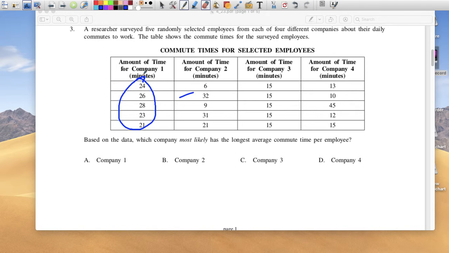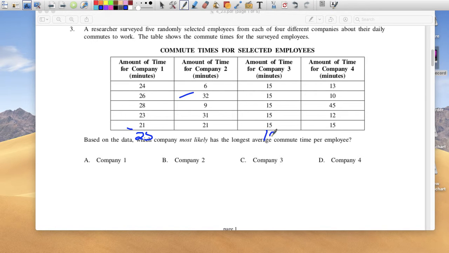Okay, so I'm just going to add them up. 24 plus 26 plus 28 plus 23 plus 21 equals 125, divided by 5. Their average time is about 25, right? That should have been a little bit obvious. So the average time is about 25.